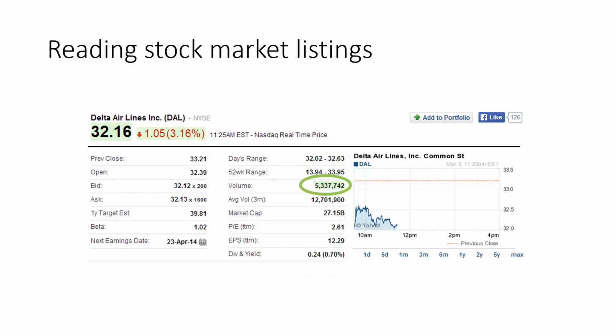Next thing is volume. This is the number of shares that have traded today. So far today, Delta Airlines has traded 5.34 million shares approximately. The average three-month volume of Delta Airlines shares per day, so the average daily volume over the last three months, is typically 12.7 million shares traded per day.